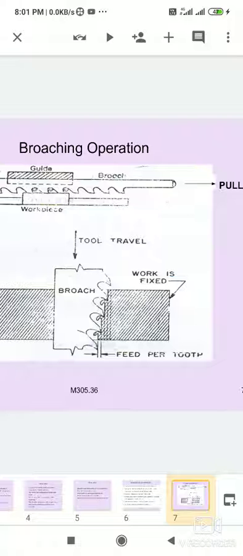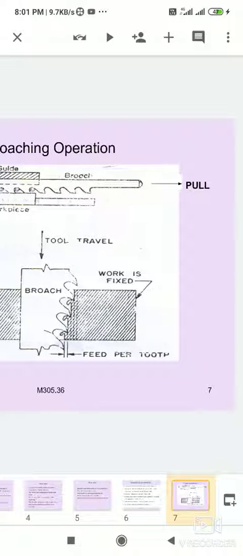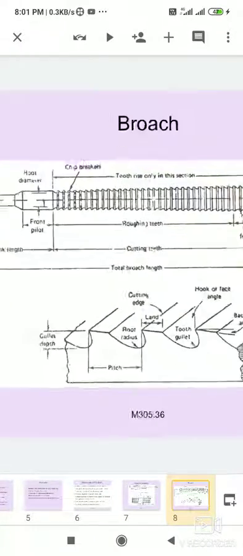Material can be removed. This is the broaching machine. It can be a pull type. This is a pull type, and the other one is the broach tooth.